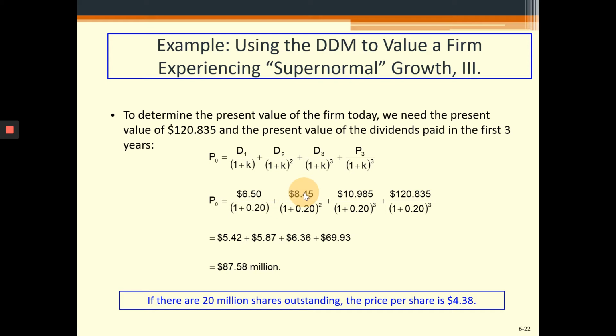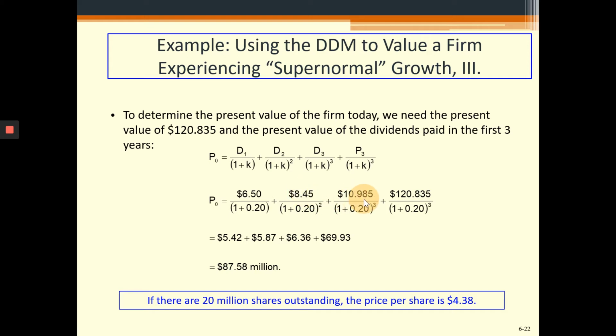Likewise, for the dividend 2, we will try to find the present value of the second dividend by dividing it with the discount rate and taking its power to 2, and this will give us the present value. So the current or today's worth of 8.45 million discounted at 20% will be 5.87 million. Remember, this 8.45 we'll be getting after 2 years.